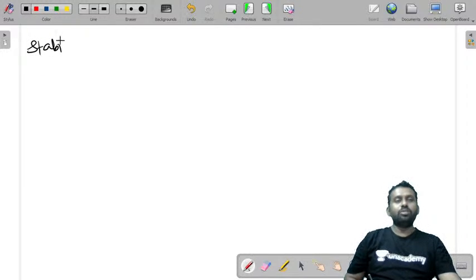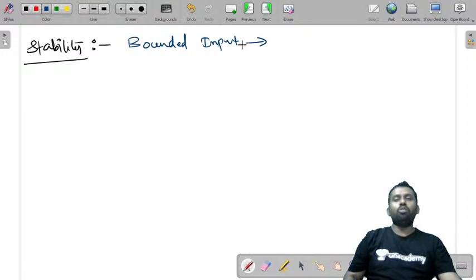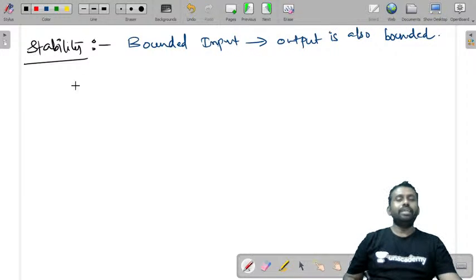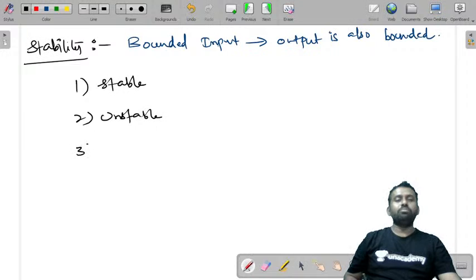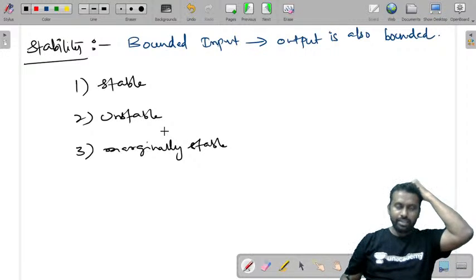So we are talking about the stability of a system. Actually, a system is said to be stable if for every bounded input, the output is also bounded. So this stability can be a stable system, an unstable system, or a marginally stable system.